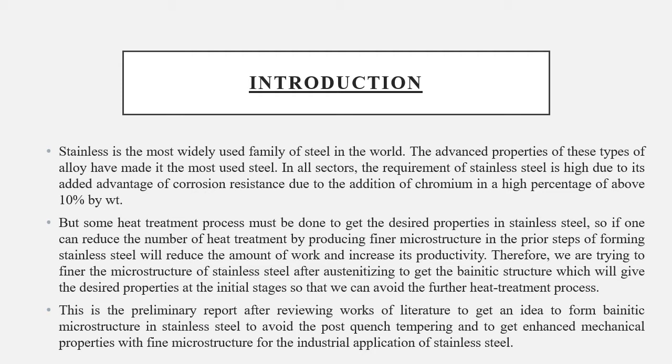And moreover, we have different kinds of stainless steel: martensitic stainless steel, austenitic stainless steel, duplex stainless steel, precipitation hardening stainless steel, and ferritic stainless steel. Apart from that, we wanted to have a bainite structure in stainless steel, and for that we started our research in the field of stainless steel. Like we know that in martensitic stainless steel there is a possibility of getting bainite before the martensite start temperature. So we started by first getting the literature on martensitic stainless steel.